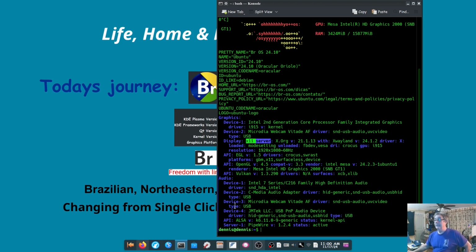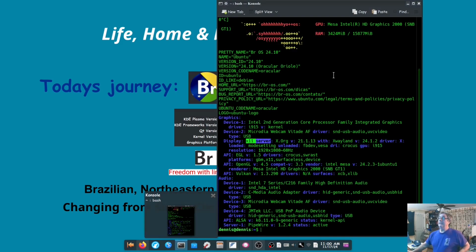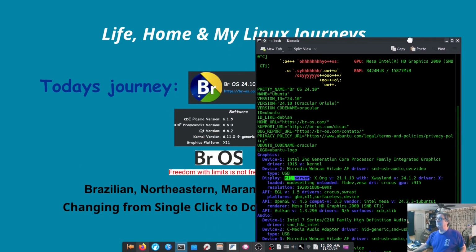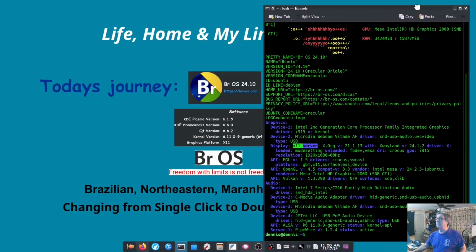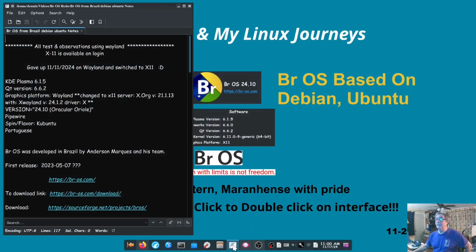One of the things, for instance, that it would do, before I get any further, okay, so if I unminimize this, instead of just coming up clean like you just saw it, it would come up and just bounce to wherever it seemed to want to. And since I switched back over to X, it hasn't done that. It is running Pipewire, and I really don't have any complaints about the Pipewire. So let me bring up my notes here.